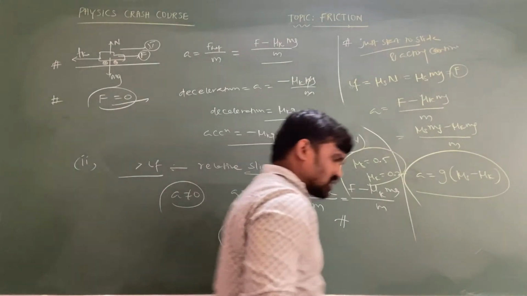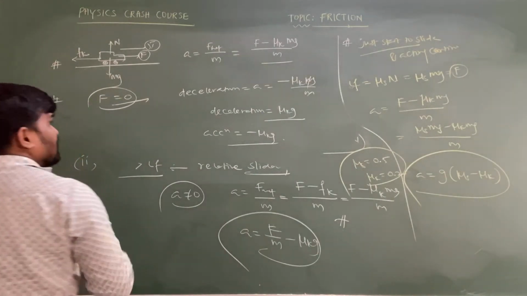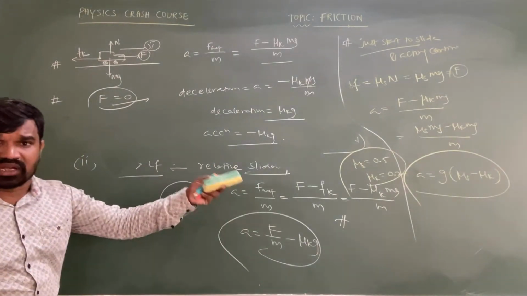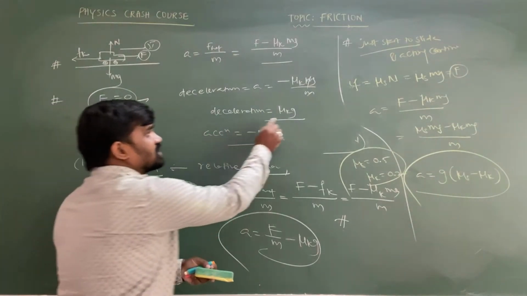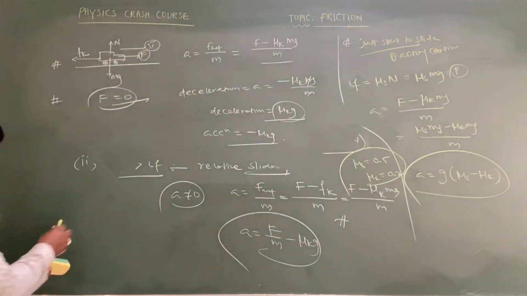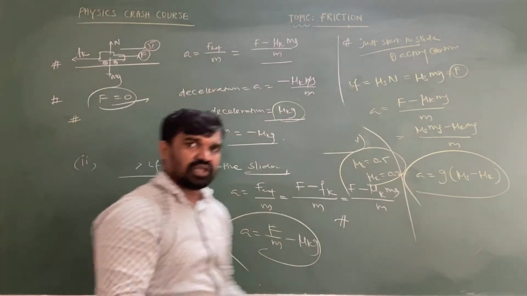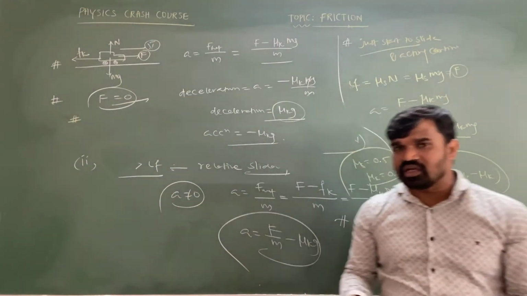This is the most important point you are supposed to remember. When the driver applies the brakes, the deceleration of the car is equal to the coefficient of kinetic friction into acceleration due to gravity. In this particular point, they might ask you to determine the stopping distance, and the time it takes to come to rest.